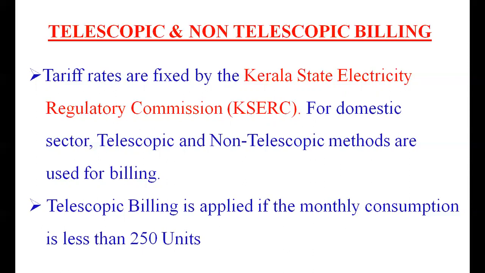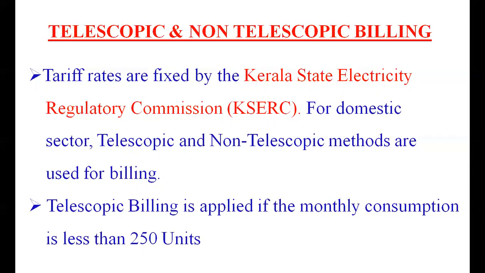So for the domestic sector, the telescopic and non-telescopic methods are used for billing. So what is meant by telescopic billing and what is meant by non-telescopic billing? The telescopic billing is applied only if the monthly consumption is less than 250 units. For example,